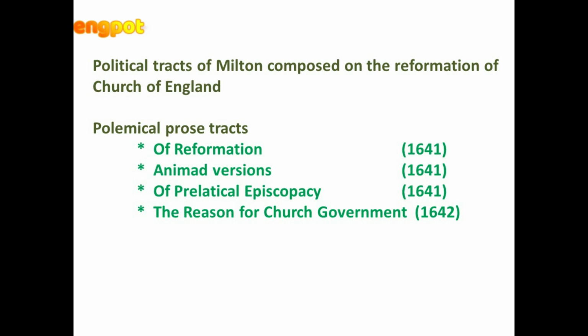Between 1640 and 1660, for 20 years, he did not write any poetry. Instead, he devoted his life to writing prose or pamphlets. He was a Puritan, and so he wrote for the Puritan cause, and that also in prose. He was also against the king, and his anti-royalist views were also expressed in these prose tracts.